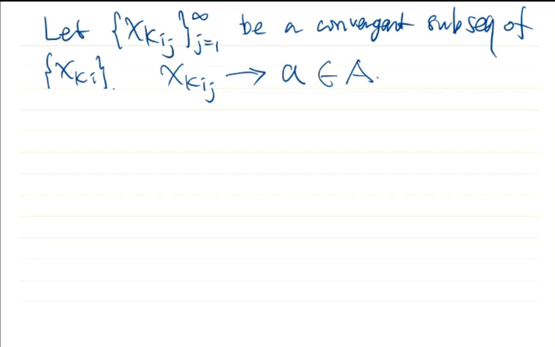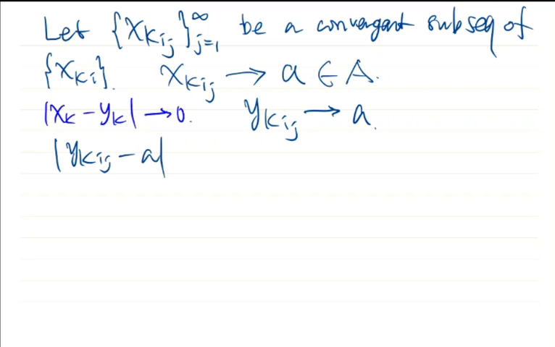But we know that xk minus yk converges to 0. And xkij converges to a. Therefore, we must have ykij also converge to a. It is easy.